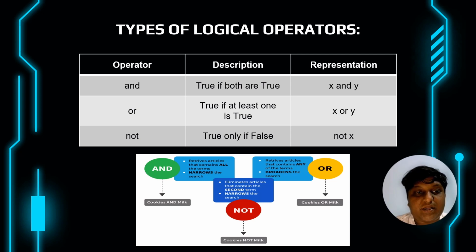Next, the or operator. The or operator description is the expression is true if one of the two expressions is true. Its representation is given by x or y. Not operator. The description of the not operator is the expression returns true only if false, and it returns false if it is true. Its representation is given by not x.